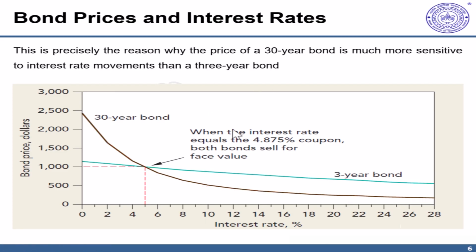One interesting point to observe here is that when the interest rate is same as the coupon, 4.875, both these curves cross each other. That means at this point the prices are the same, which is the same as the par value or face value of 1000 rupees. But other than that, we can notice the sharp fall or decline in the value of the 30-year bond as compared to the 3-year bond.